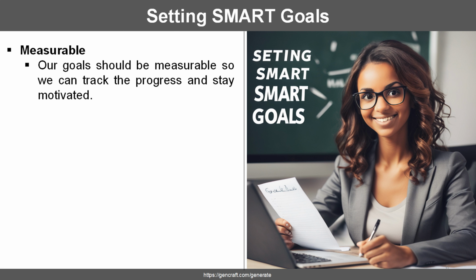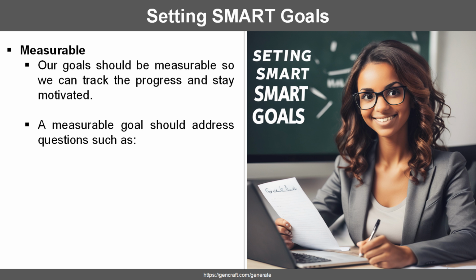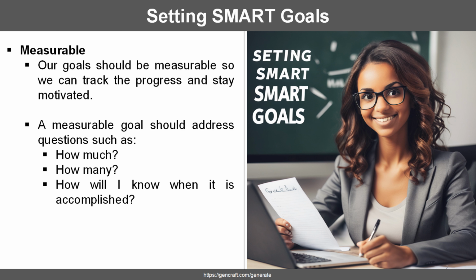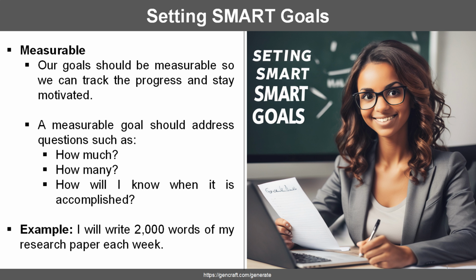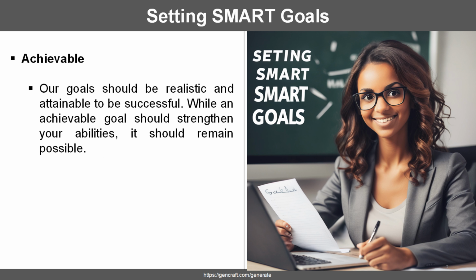Measurable goals are essential because they allow us to track our progress and stay motivated along the way. A measurable goal should answer questions like how much, how many, how will we know when it's completed. For example, a measurable goal could be we will write 2,000 words of our research paper each week.